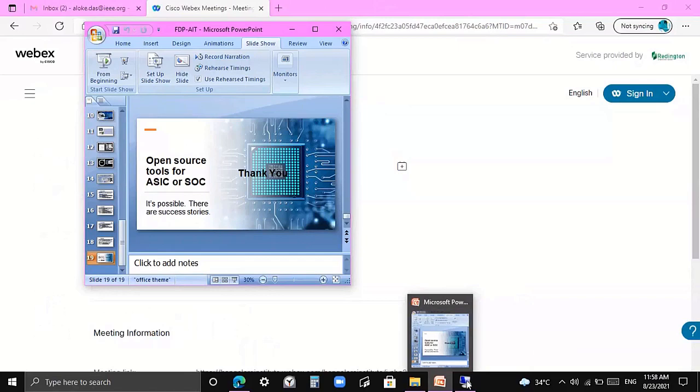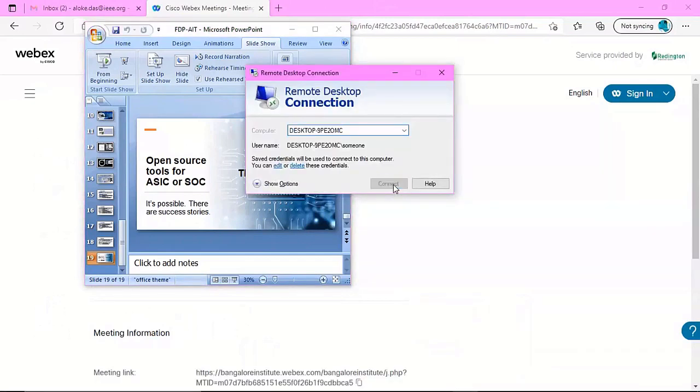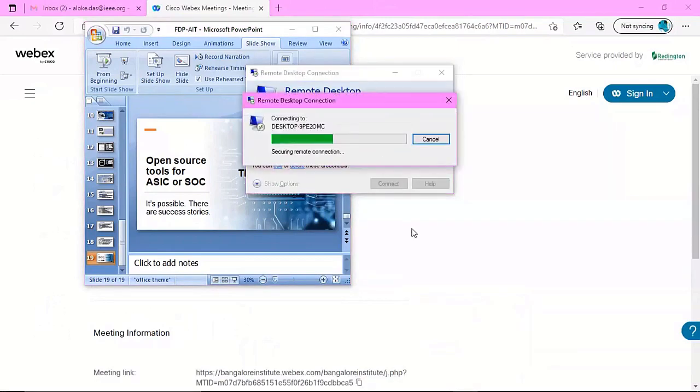So I have to connect to my other machine. This is interesting, having two or three machines, one running this and that. It's good.